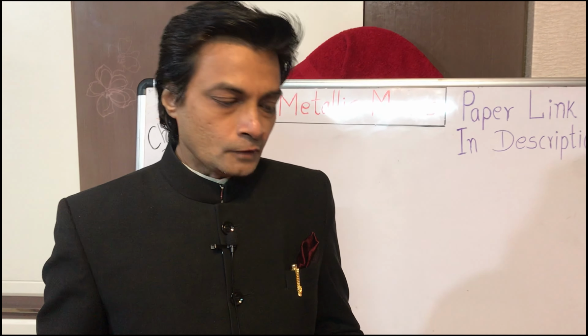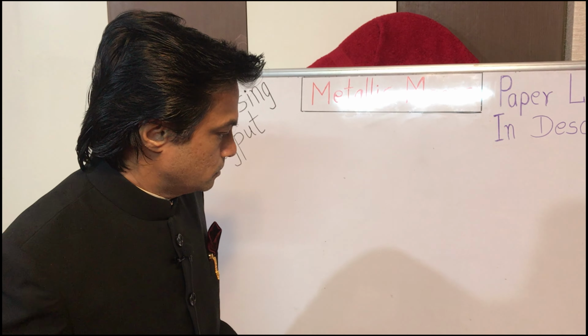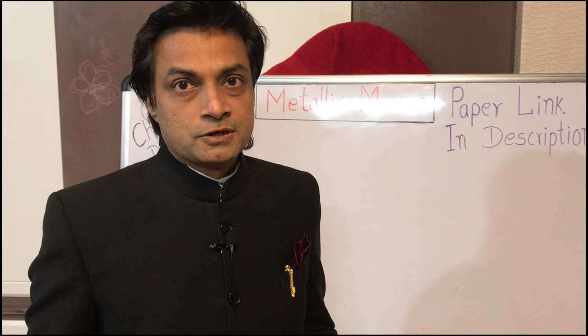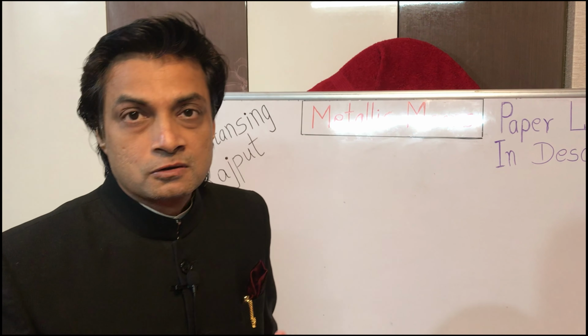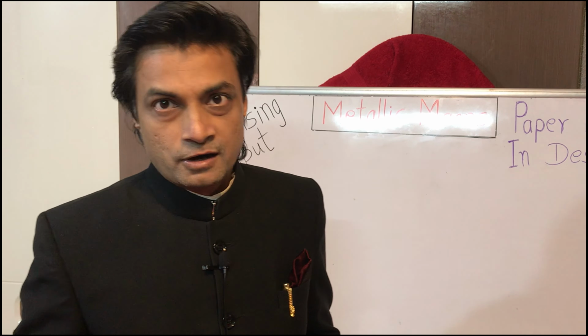Hello. In this part, we are going to discuss the geometric features of those special right triangles which precisely express the various metallic ratios.